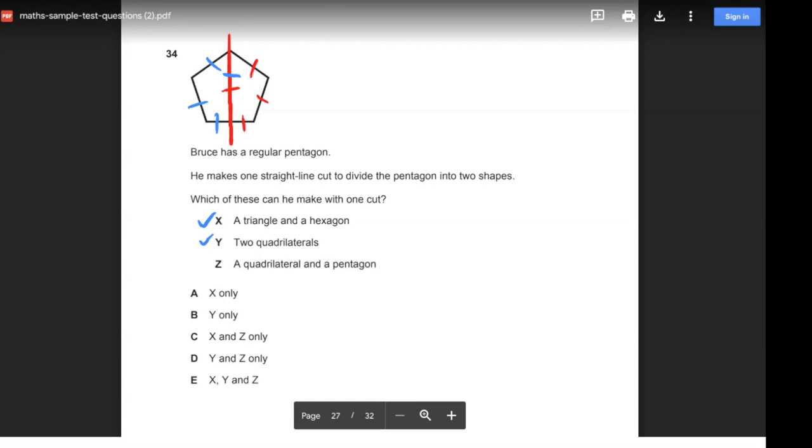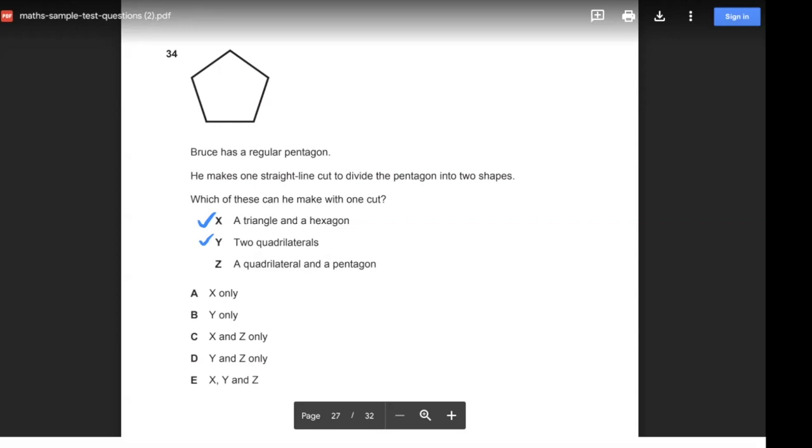Okay, and then the final one, which is Z, a quadrilateral and a pentagon. Let's erase the top there again and have a look. Can we get a quadrilateral, so a 4-sided shape, and a pentagon, which is a 5-sided shape? Yes, we can actually get that.